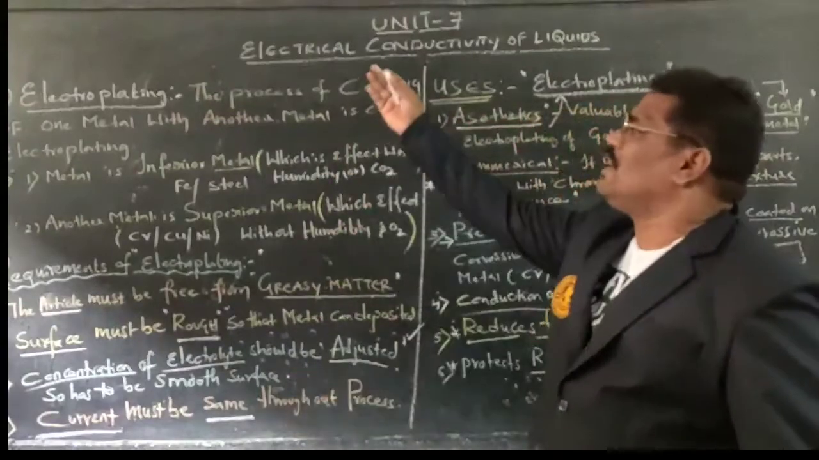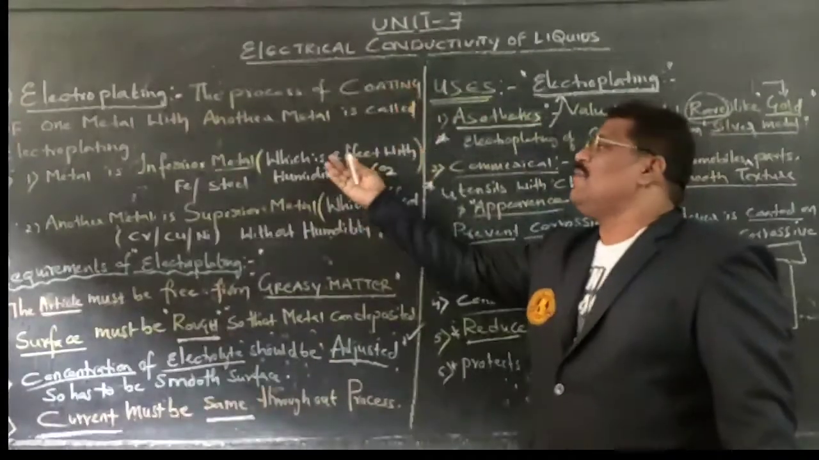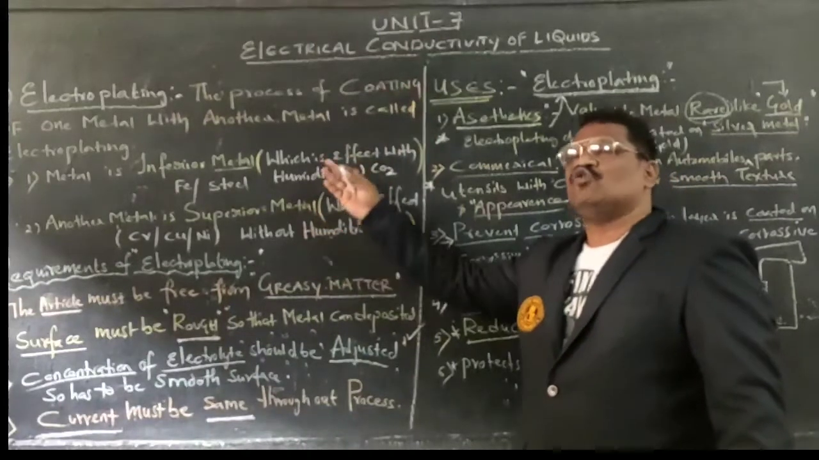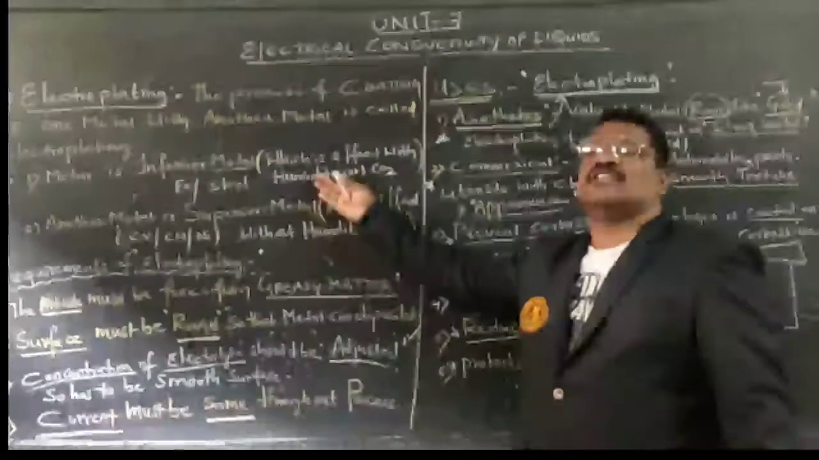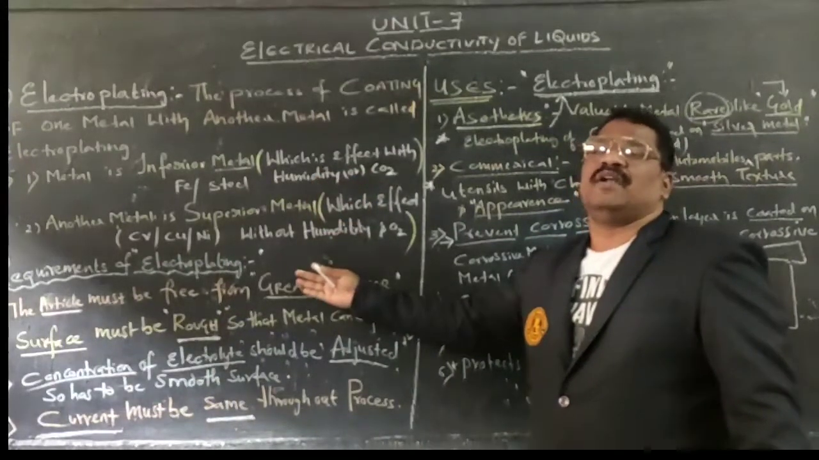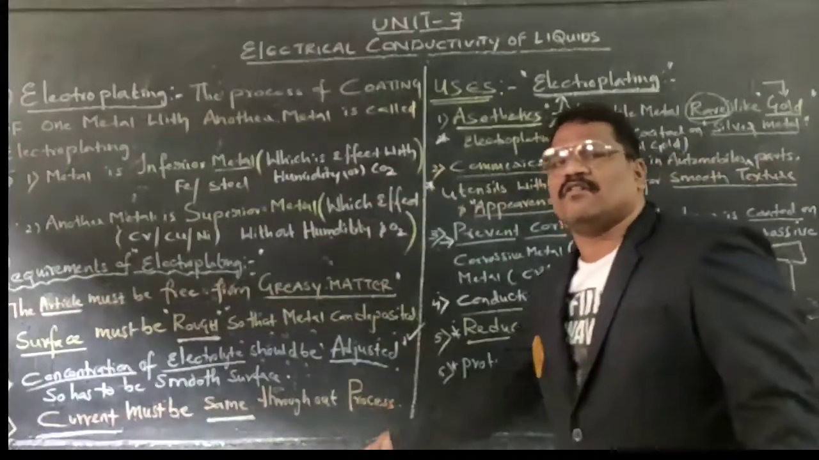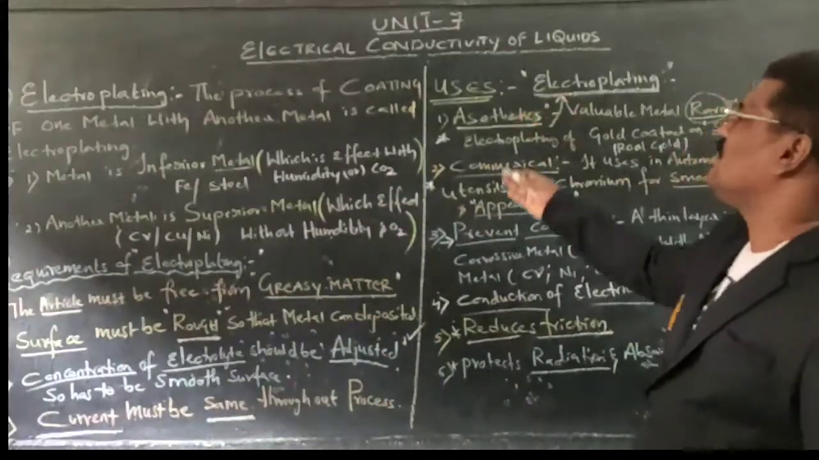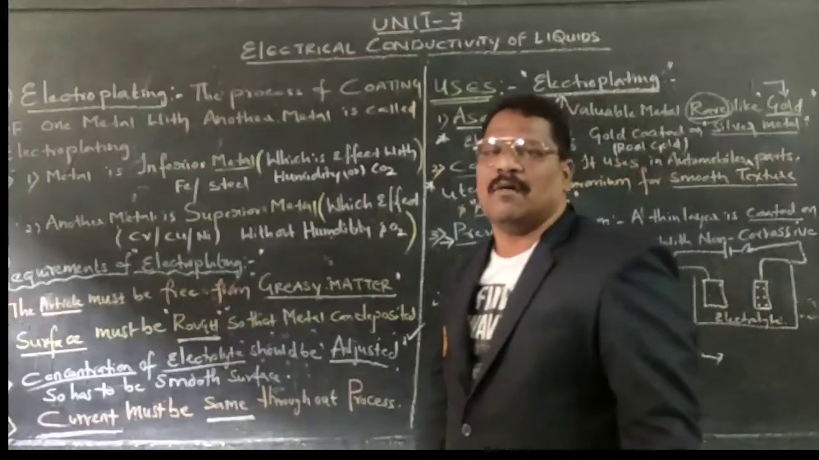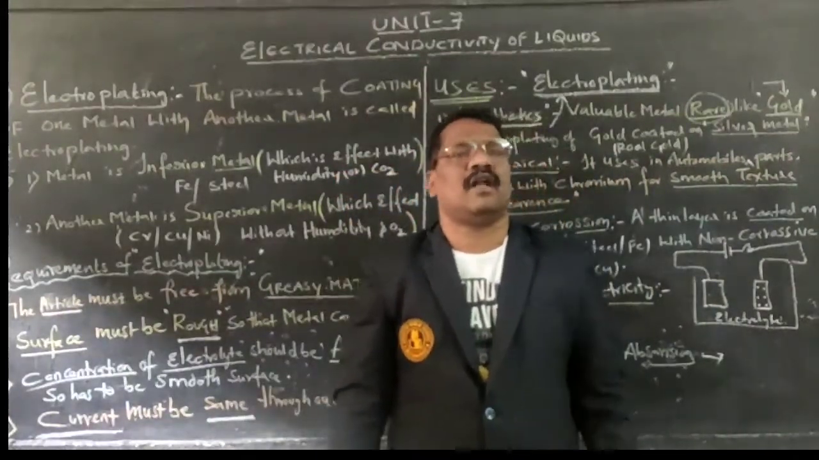So this is about electroplating. What is meant by electroplating? How a metal can be coated, what type of metal it must be? It must be an inferior metal, and the other material must be a superior metal. And the requirements of electroplating and usage of electroplating, we have completed, children. With this we have completed our class.